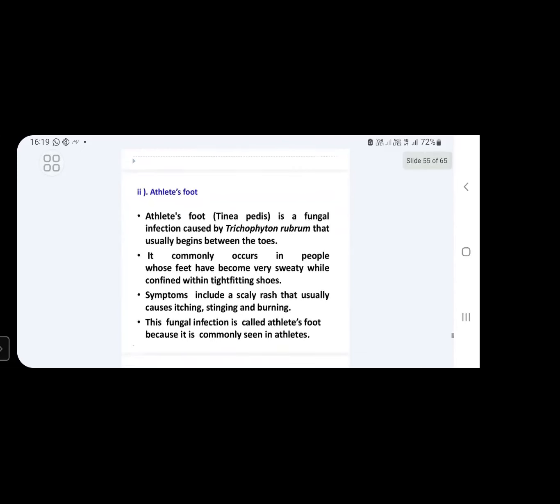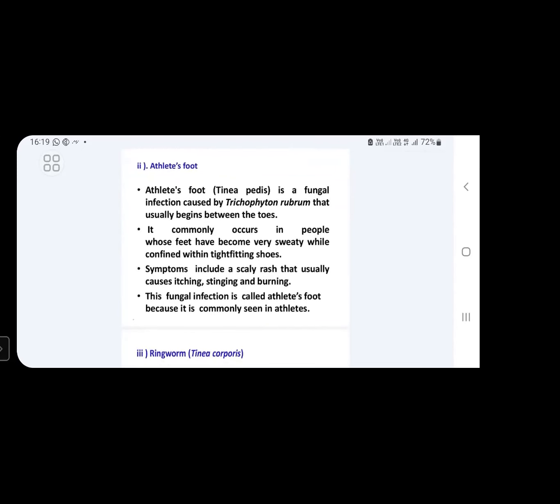Next, the second disease caused by fungi in human beings is athlete's foot disease. This is also called tinea pedis. This is also important for competitive exams. Athlete's foot disease is caused by which of the following fungus? Like this, you will get a question in the examination. Athlete's foot disease, also called tinea pedis, is a fungal infection caused by Trichophyton rubrum that usually begins between the toes.